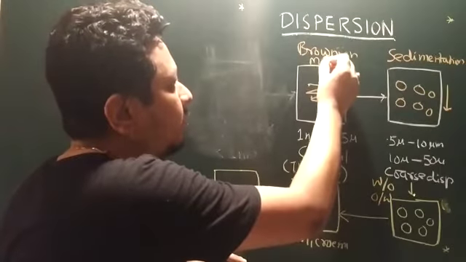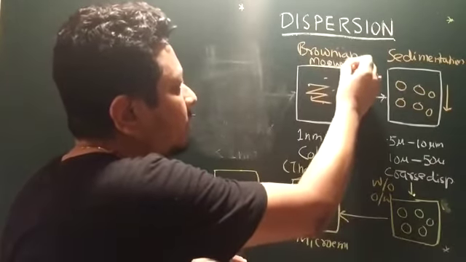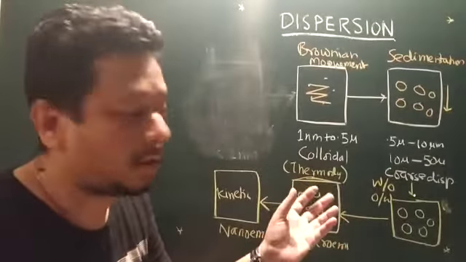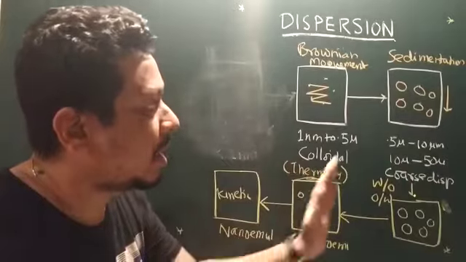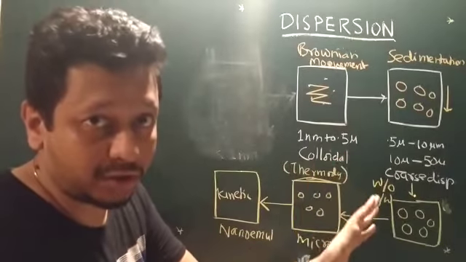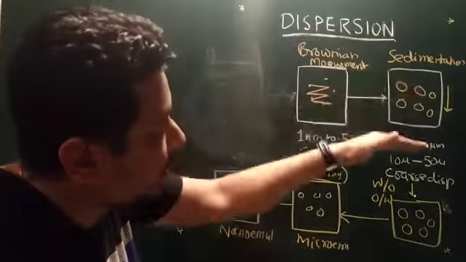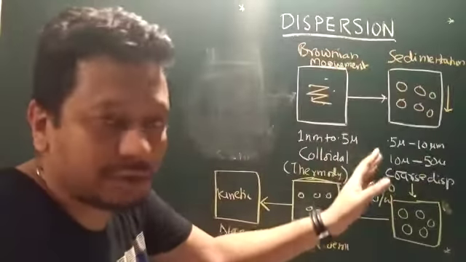Due to the Brownian movements, this is a special feature by which we can differentiate the coarse dispersion from the colloidal dispersions.